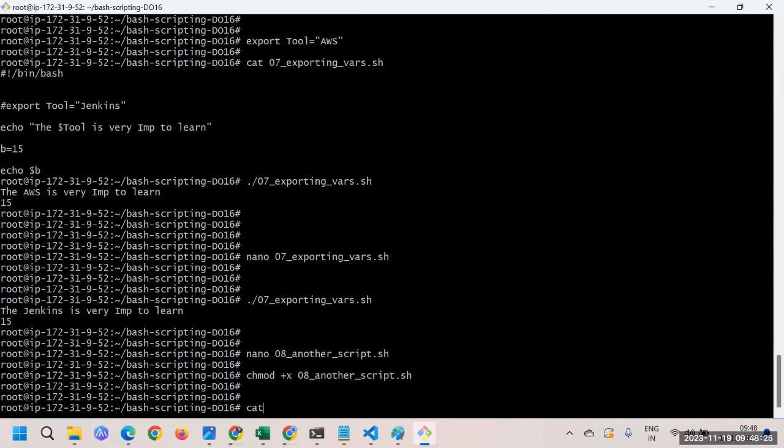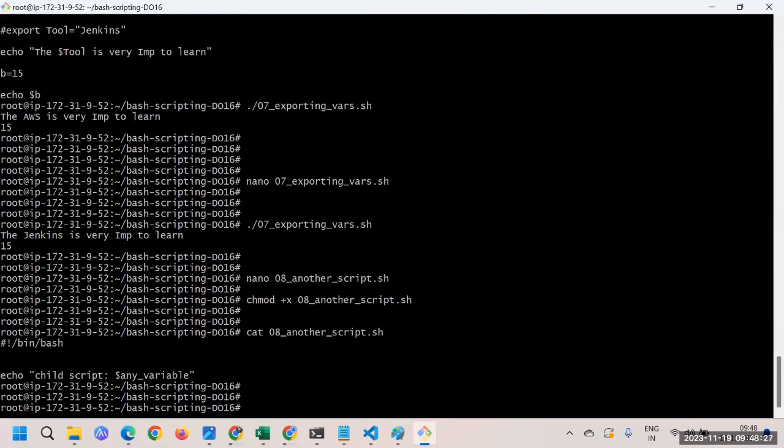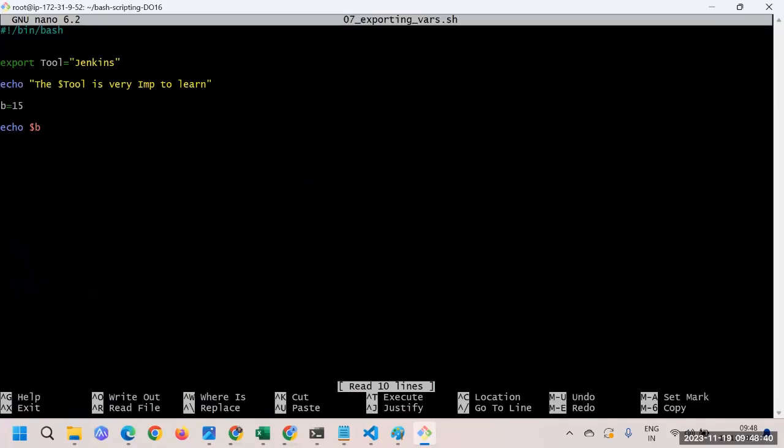Here I'll show you the script one more time. You can see we're doing nothing, we're just simply printing any variable. Then that particular value I'm gonna assign in the 07 variable. So I'll say nano 07, and inside that, at last, I'm gonna execute that particular script. What was the name of the script? It was 08, another script.